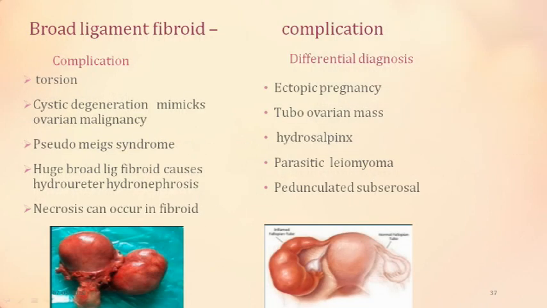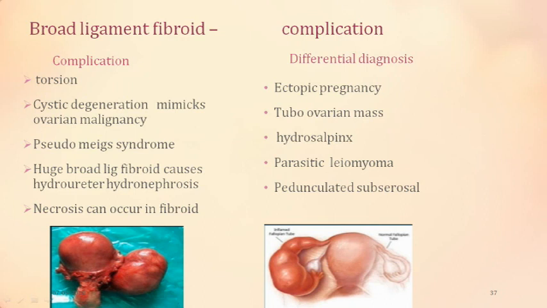What is the complication of broad ligament fibroids? You see the uterus, you see the cervix, and you see the broad ligament. So this is mistaken as a tubo-ovarian mass. A tubo-ovarian mass would look like this also. This is a broad ligamentary solid fibroid, while this is a tube and ovary, basically a hydrosalpinx, or an ectopic pregnancy, or a tube and ovary mass. It can be a parasitic leiomyoma which has detached from its subperitoneum and is wandering about, or it can be a pedunculated subserous fibroid. So that is the differential diagnosis of broad ligament fibroid.